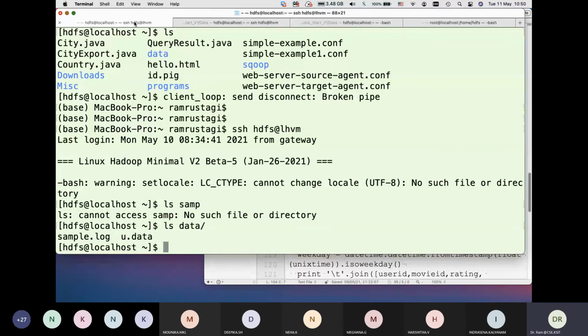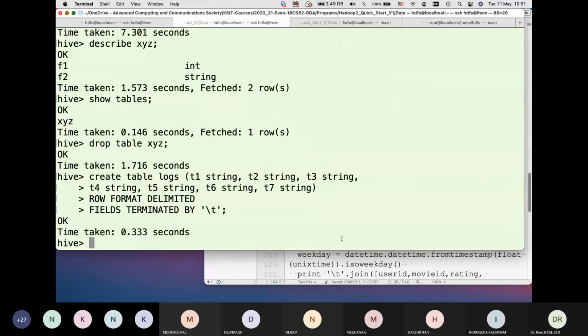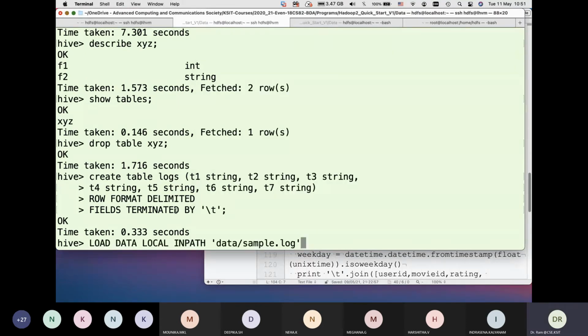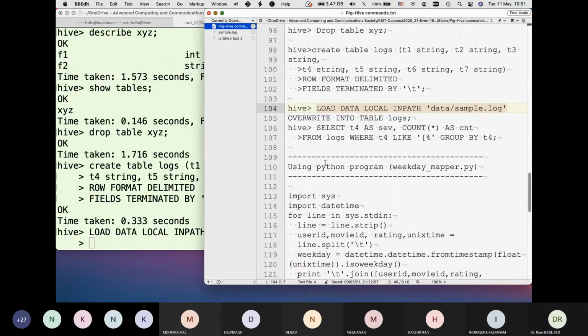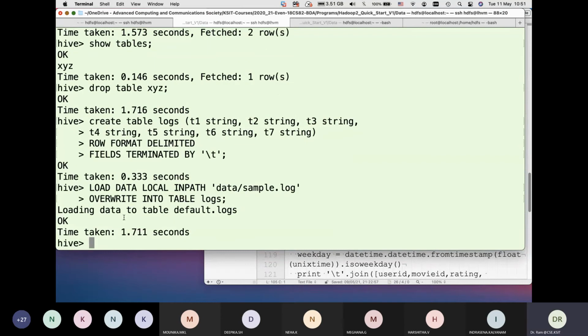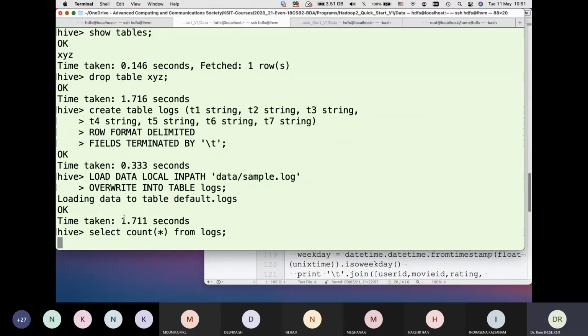Okay, it is in the sample data directory, so I'll take it from there. This would write into the table logs. Now data would be loaded, so you can run the command select count star, and then you get the count, whatever the value is.